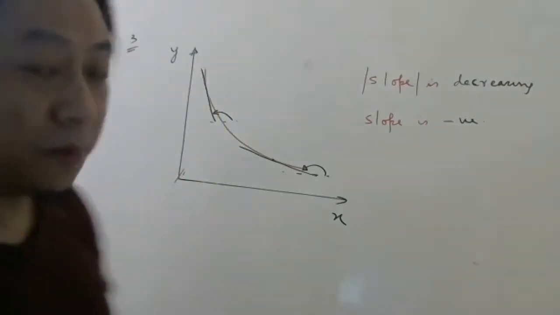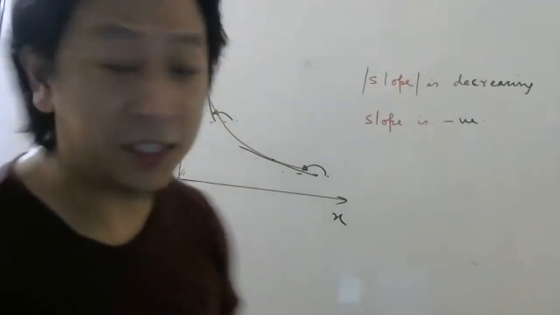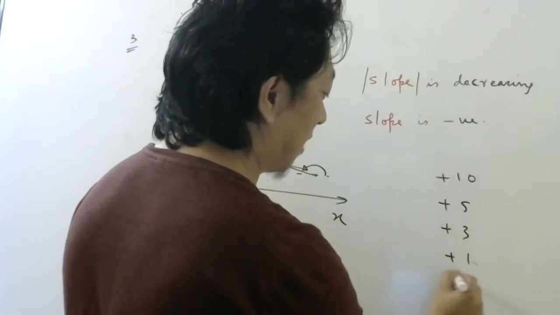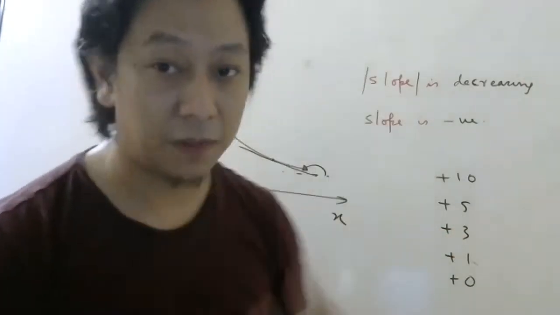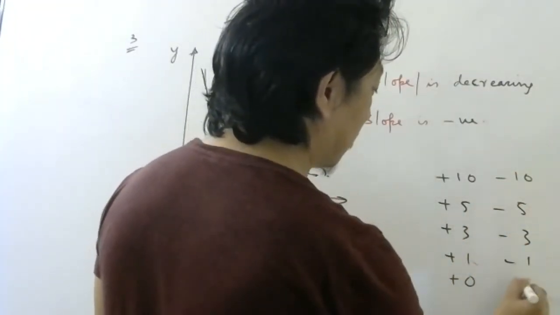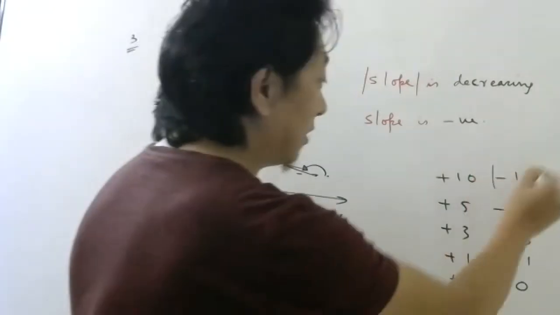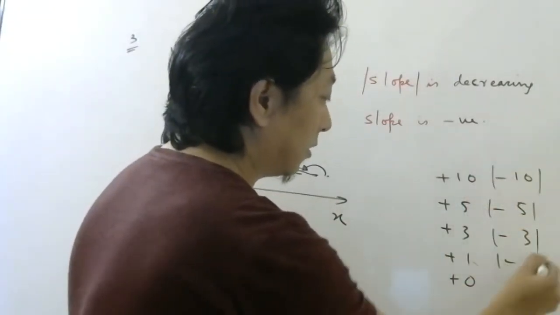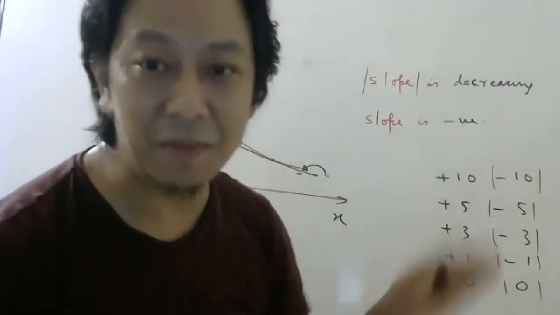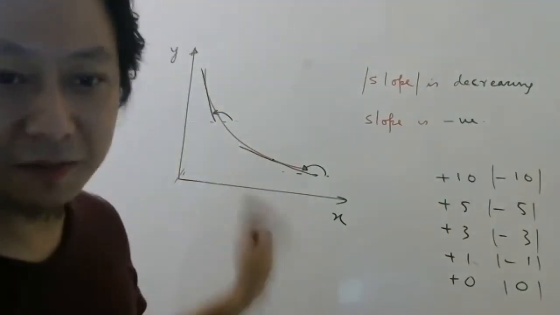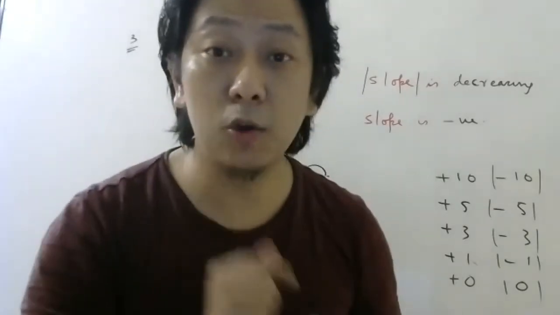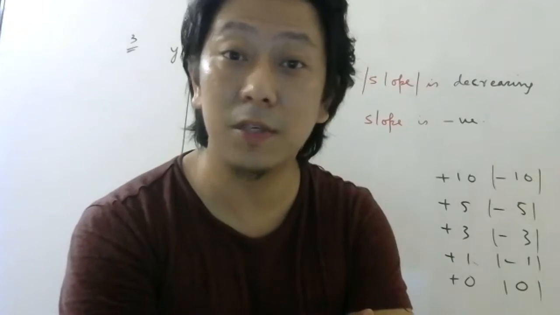So basically, before, the slope was decreasing but it was positive. It was becoming like this: plus 10, plus 5, plus 3, plus 1, finally 0. In this example, it may be minus 10, minus 5, minus 3, minus 1, finally 0. So when I take the modulus, you can see it is decreasing. 10, 5 is decreasing. The only difference is this time it is a negative slope. Understood the graph? The reason I'm saying all these things is because of the slope of the displacement-time graph.